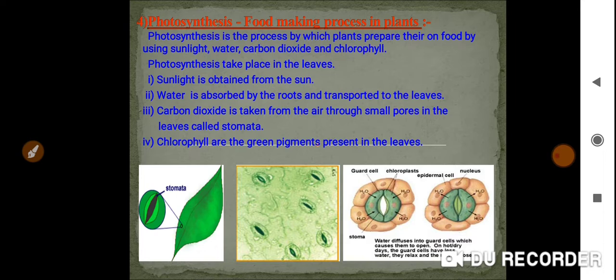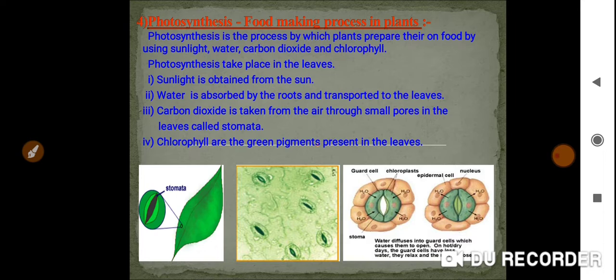Plants will prepare their own food in the form of carbohydrates. We discussed that carbohydrate is a nutrient. That carbohydrate will be prepared in the leaf. Are you getting my point?